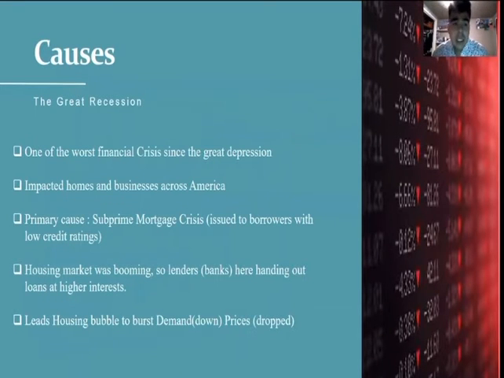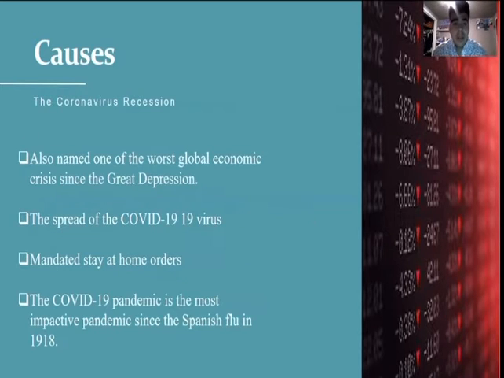Causes of the Great Recession include the subprime mortgage crisis, which was one of the main causes of the event. It can be seen as one of the worst financial crises since the Great Depression, and it impacted homes and businesses across America. The housing market was booming, so lenders, which were the banks, were handing out loans at higher interest. This leads to a housing bubble where demand is down and prices drop.